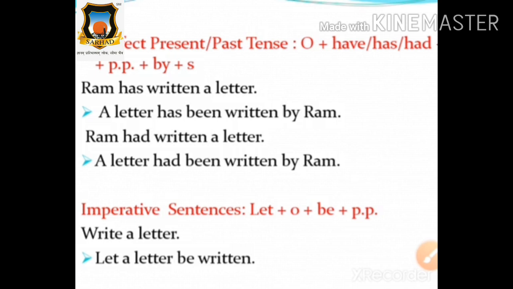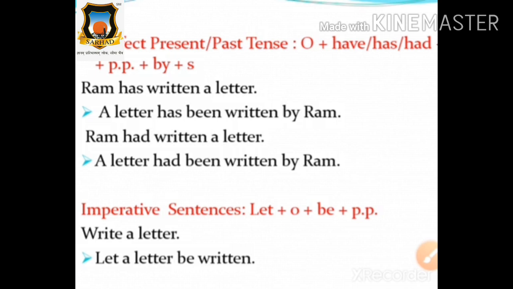Now let us see the example. Ram has written a letter. Here Ram is the subject, has written is the verb, and a letter is the object. Now how will it come into the passive voice, students? A letter has been written by Ram.